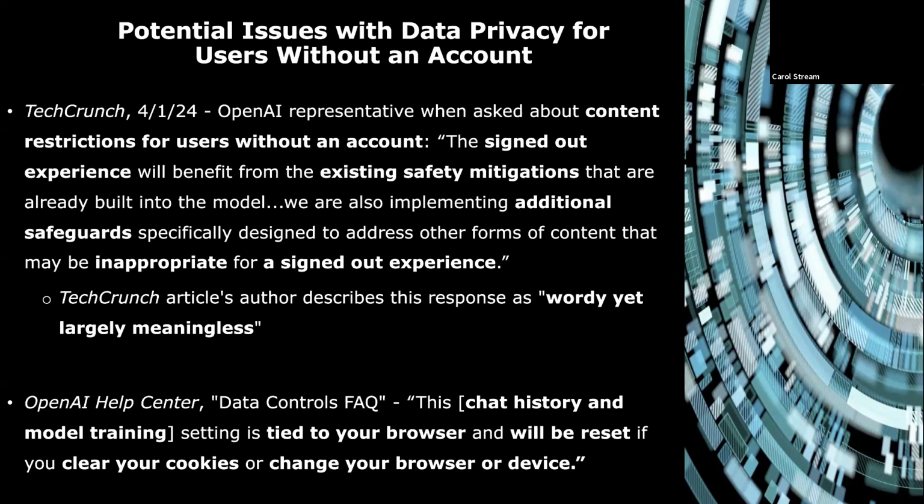Additionally, the Data Controls FAQ page from OpenAI states that disabling chat history is something that users may have to do more than once, as, quote, "this setting is tied to your browser and will be reset if you clear your cookies or change your browser or device," end quote. Depending on how often users alter their browsing history or switch from one device/browser to another, these users may need to repeatedly disable their chat history before using ChatGPT.